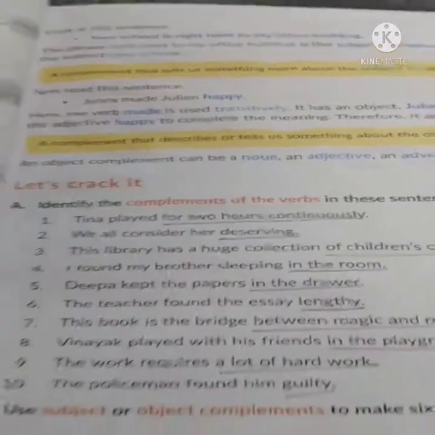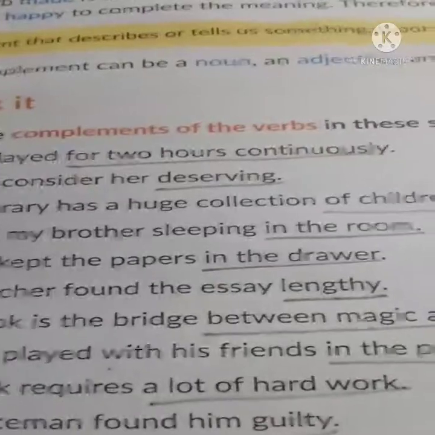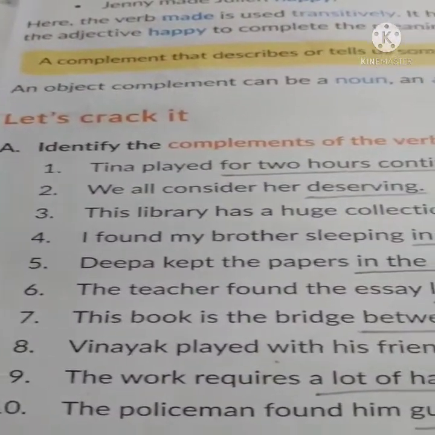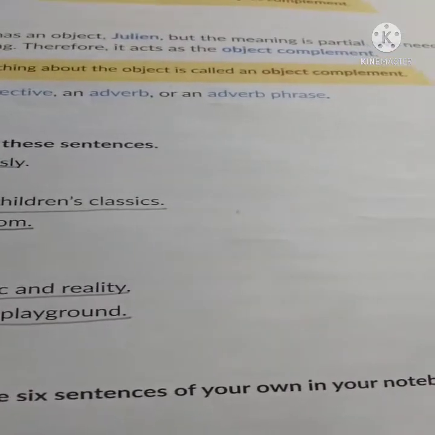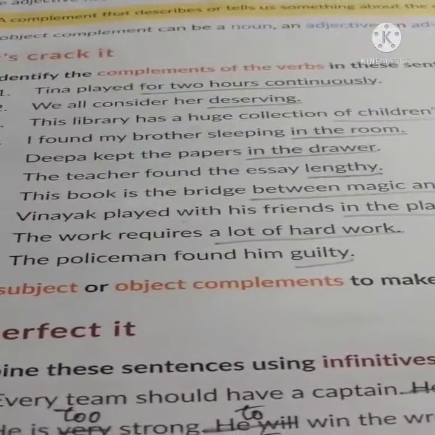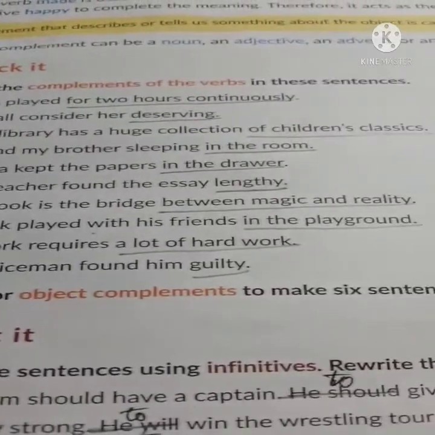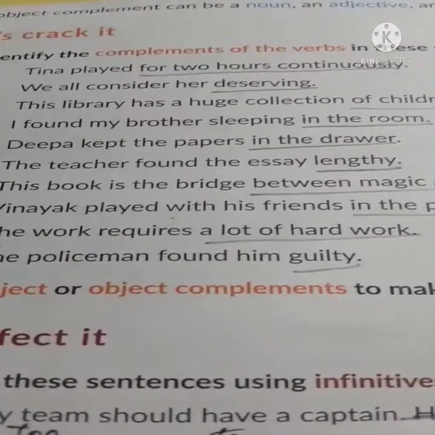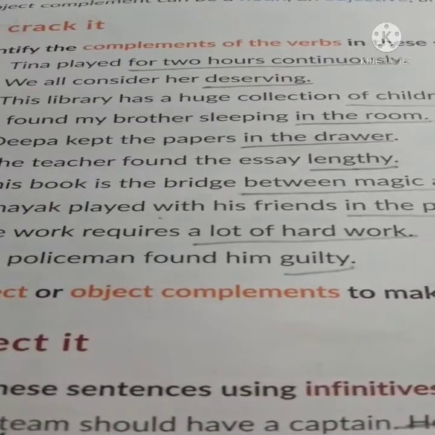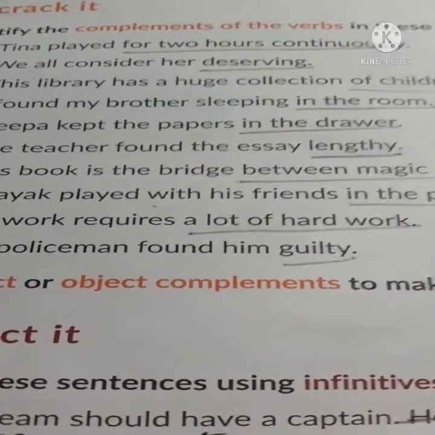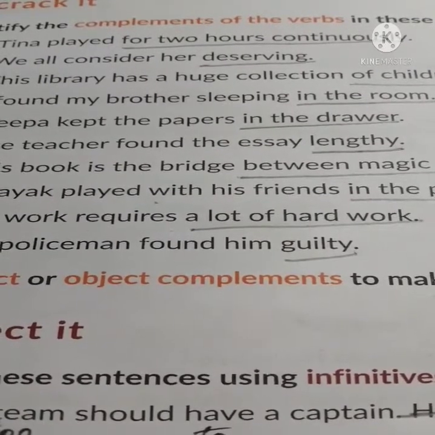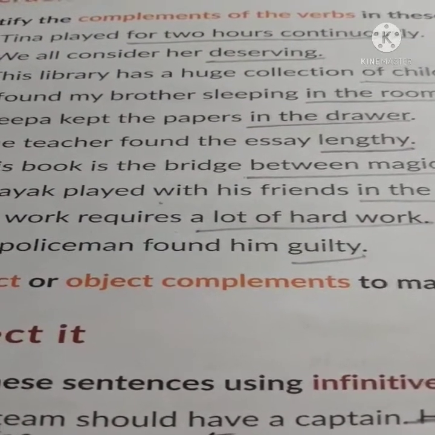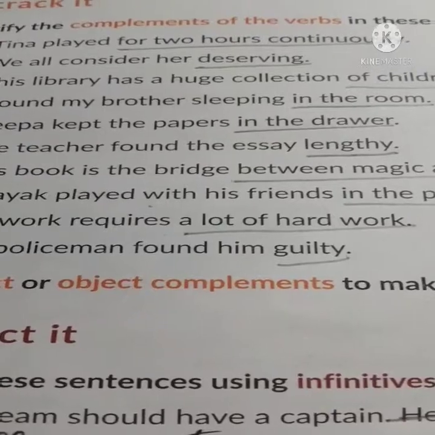Here in the exercise, one more point is written: an object complement can be a noun, an adjective, an adverb, or an adverb phrase. These points you have to know. Here, identify the complement of the verbs in these sentences. So it has been done for you. If you wish, you have to underline those groups of words which are used after the verb.